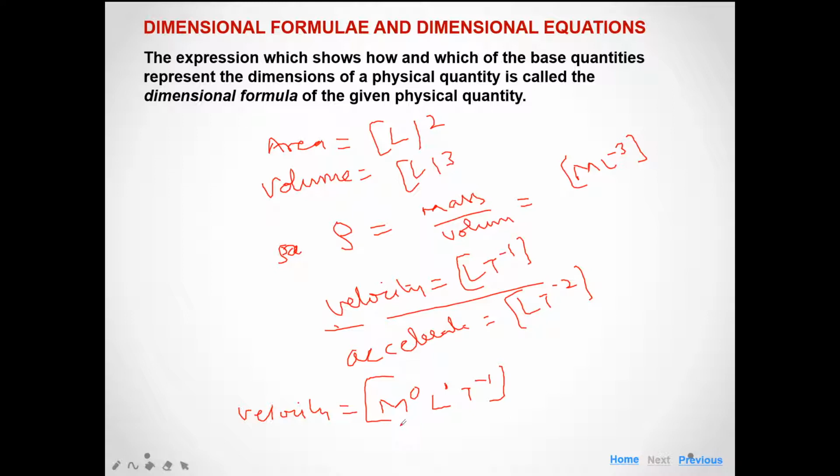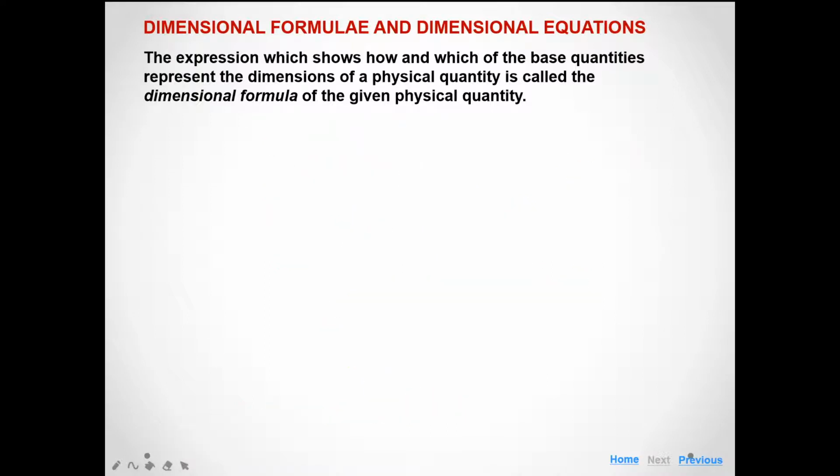We represent the dimension of velocity in terms of mass, length and time. We can also represent the dimension of velocity in terms of the 7 fundamental quantities, but generally we represent the dimension of any physical quantity in terms of M, L and T. But if you want to represent the dimensional formula of charge, we know that charge is equal to current into time, because current is equal to q by t.